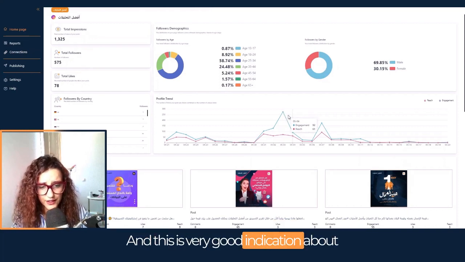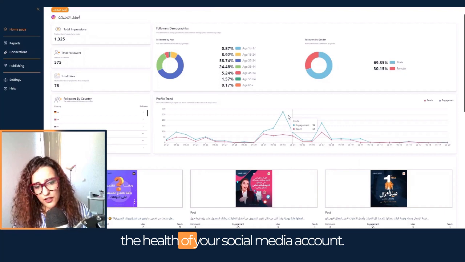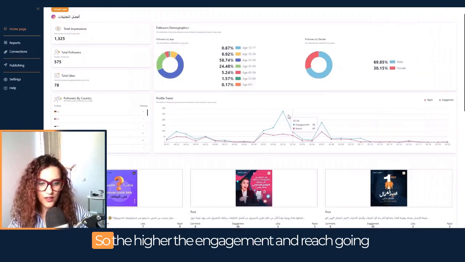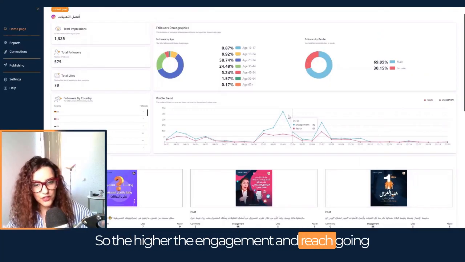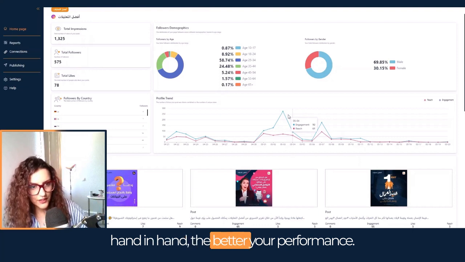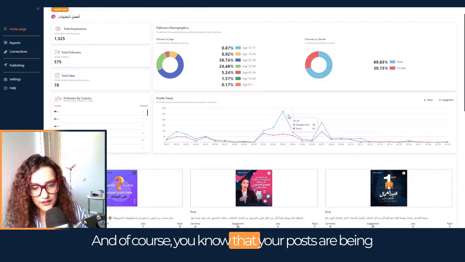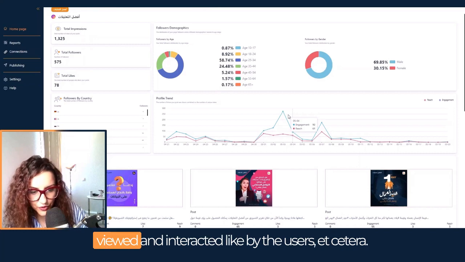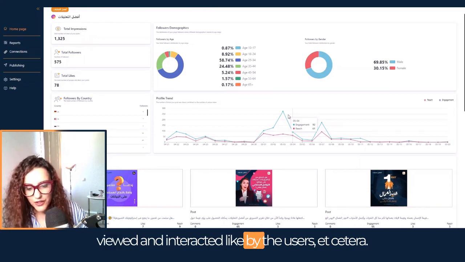This is a very good indication about the health of your social media account. The higher the engagement and reach going hand in hand, the better your performance. And of course, you know that your posts are being viewed and interacted with by the users.